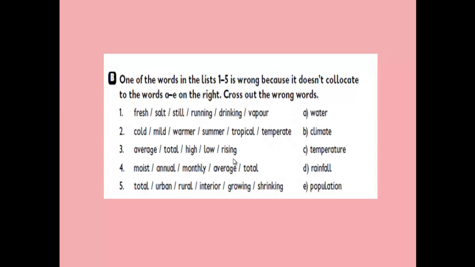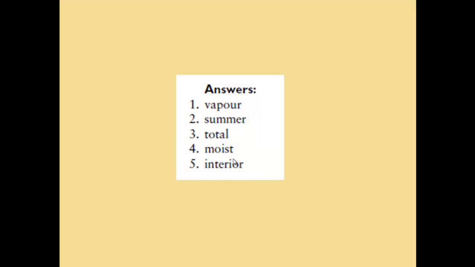Now you can see the odd words in this exercise B. Number 1, vapor. Number 2, summer. 3, total. Number 4, moist. And 5, interior. After finishing this exercise B, we can conclude our lesson and say to all my esteemed students goodbye.